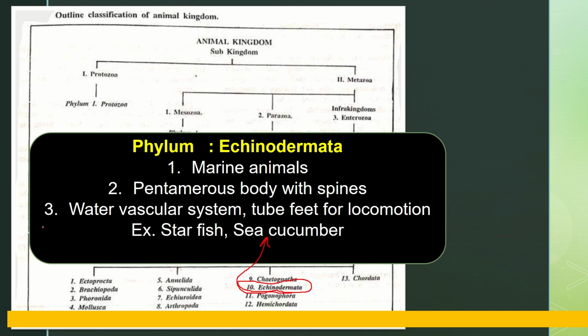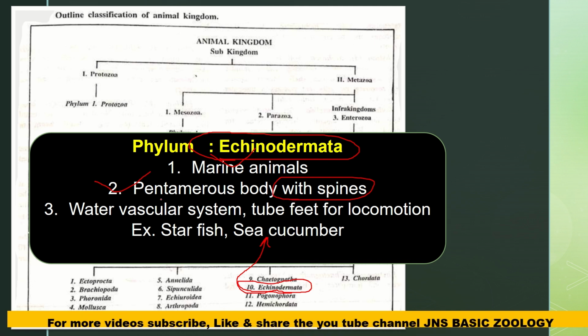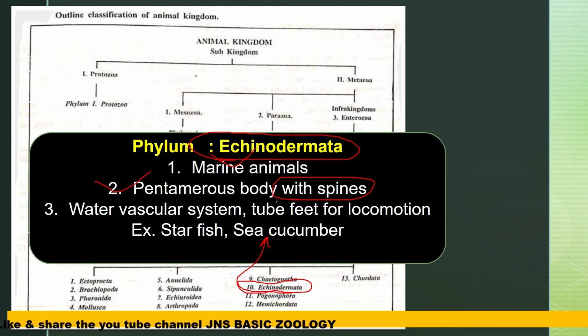Then there is another phylum named Echinodermata, which has marine organisms. Marine animals are particularly found in the Echinodermata. They have a pentamerous body pattern with spines, which is a particular characteristic of the Echinodermata.